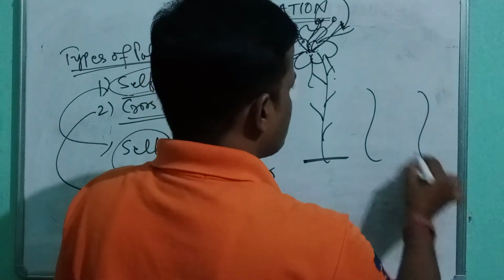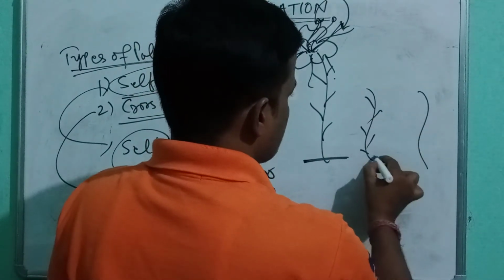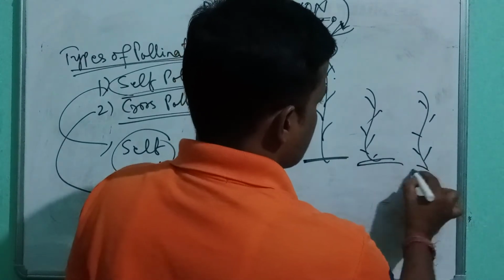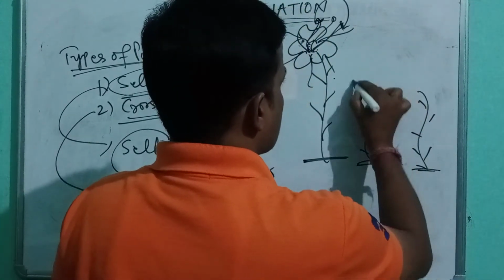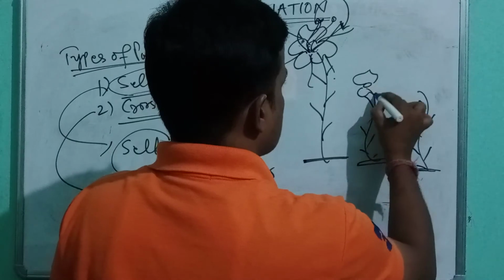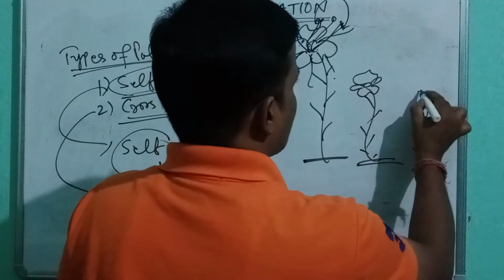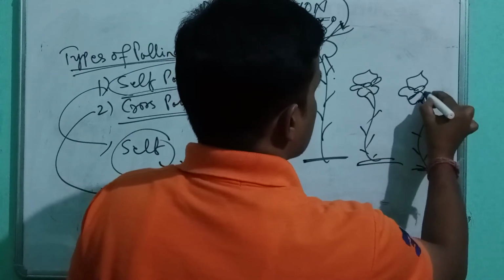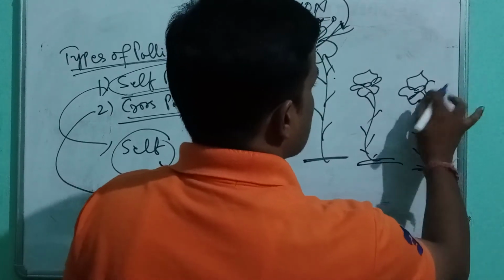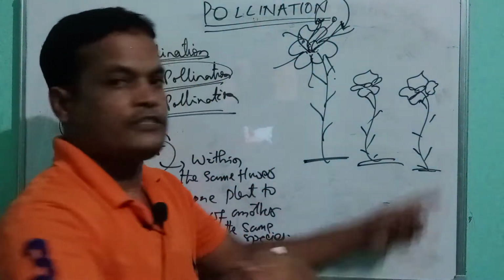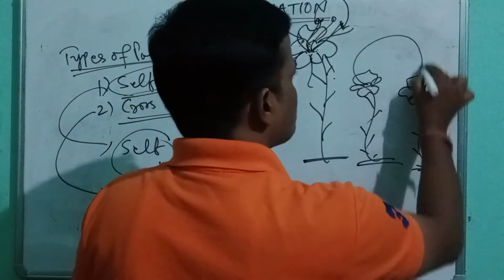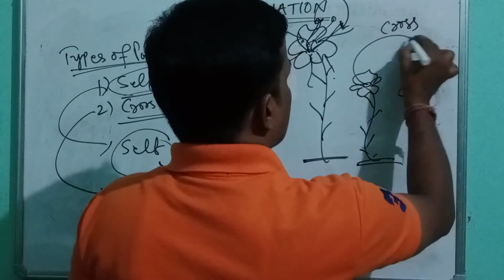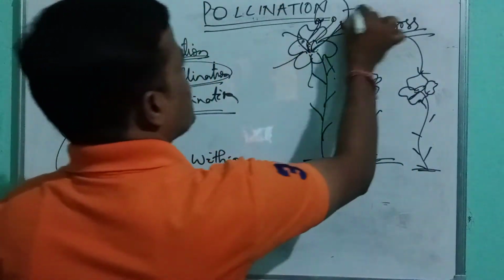But when transfer takes place from one flower to another flower, this is called cross pollination, and this is called self pollination.